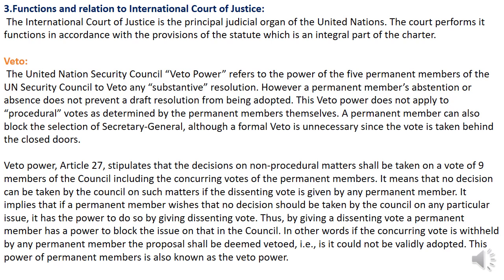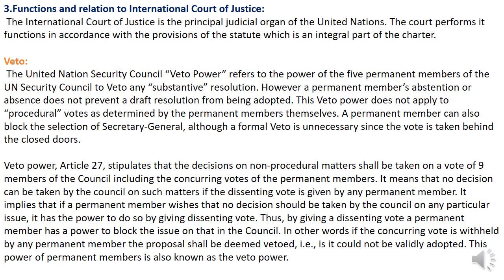The veto power is exercised by the 5 permanent members of the Security Council, and it applies only to substantive matters, not to procedural matters. A permanent member can also block the selection of the Secretary General through a formal veto, which is unnecessary because the vote is taken behind closed doors. What are the 5 permanent members? China, Russia, France, USA and UK. They decide on non-procedural matters, because on procedural matters they don't have any such power. They take decisions on non-procedural matters along with 9 members of the council.